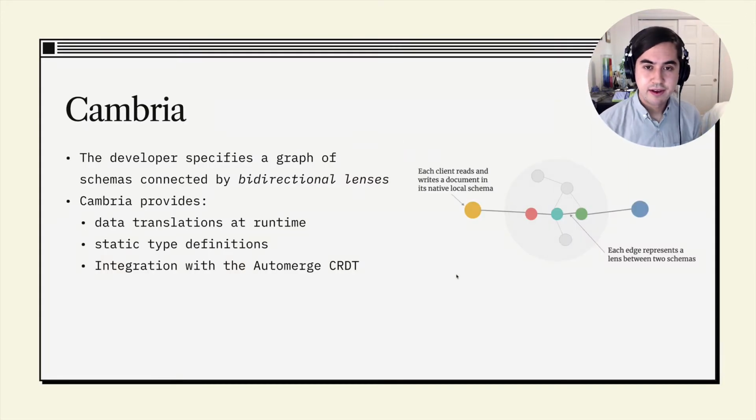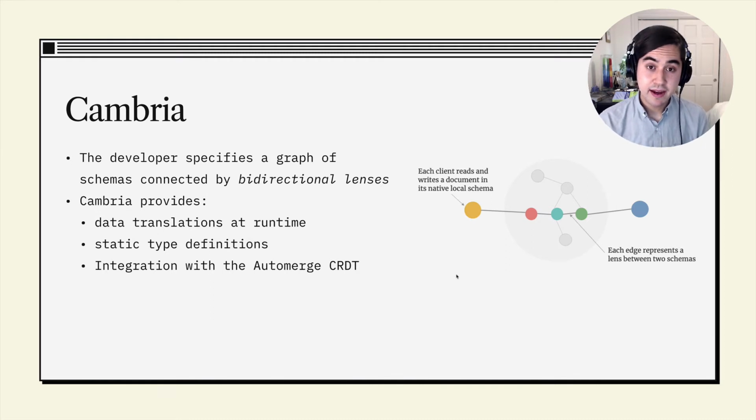In our system, developers specify translations between schemas using something called bidirectional lenses, which are a mechanism for writing a single data translation that can be executed in both a forward and backwards direction. Furthermore, these lenses get composed into a graph, which just lets us connect many schemas together in various ways. Then, using this graph of lenses, Cambria provides a number of useful things.